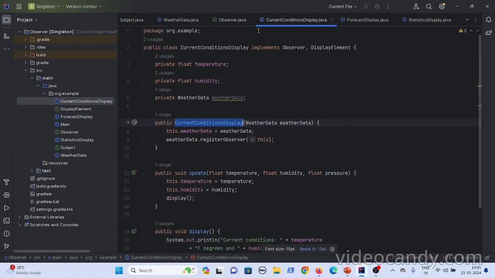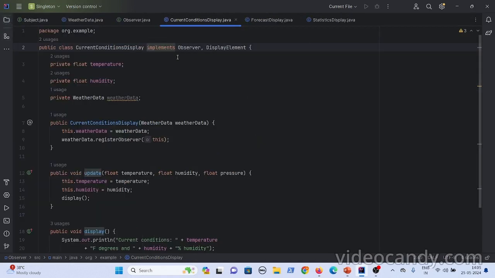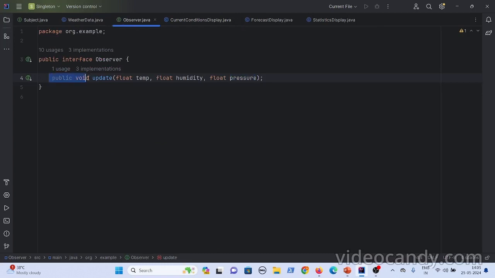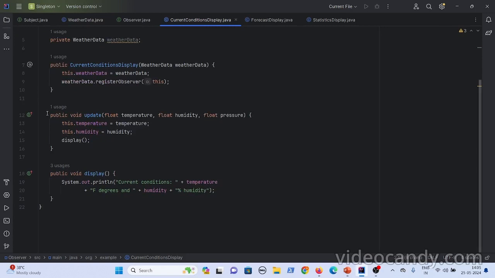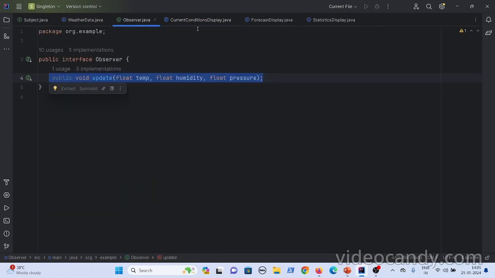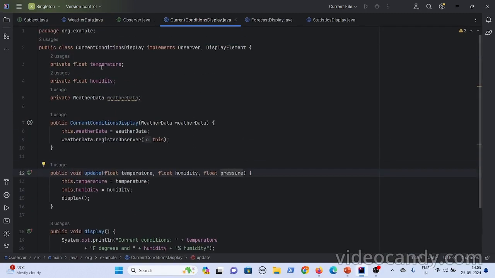Now this is the observer, okay? If you see here, it is implementing the observer, right? When it implements the observer, what does it have to do? It has to implement the right logic for this update method. So if you see, it has written logic for the update method, okay? Now temperature, humidity, pressure are there, right? Now what it does is it will update the temperature and the humidity, okay?